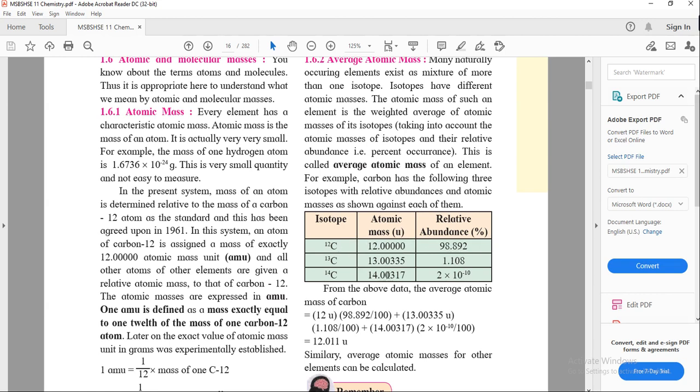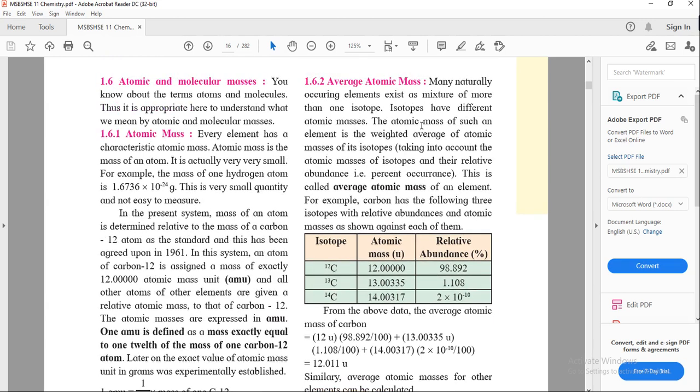So how do we calculate the average atomic mass? It is the sum of all the atomic masses with their relative abundance. Isotopes have different atomic masses. The atomic mass of such an element is the weighted average atomic mass of its isotopes, taking into account the atomic mass of each isotope and their relative abundance, percent occurrence.